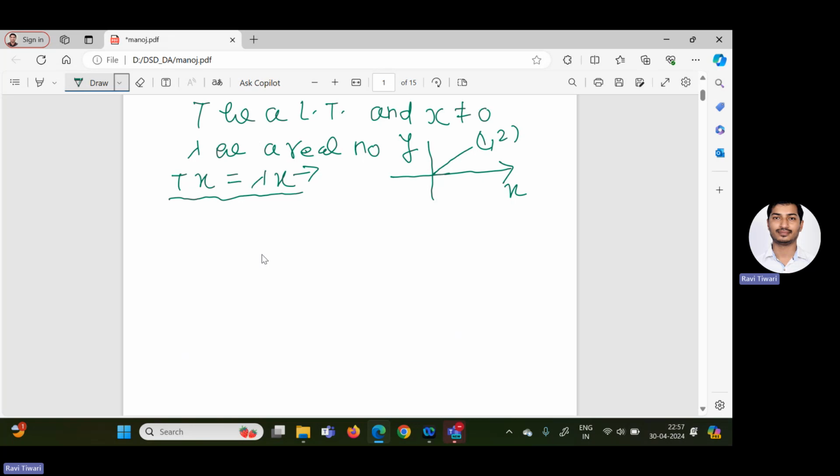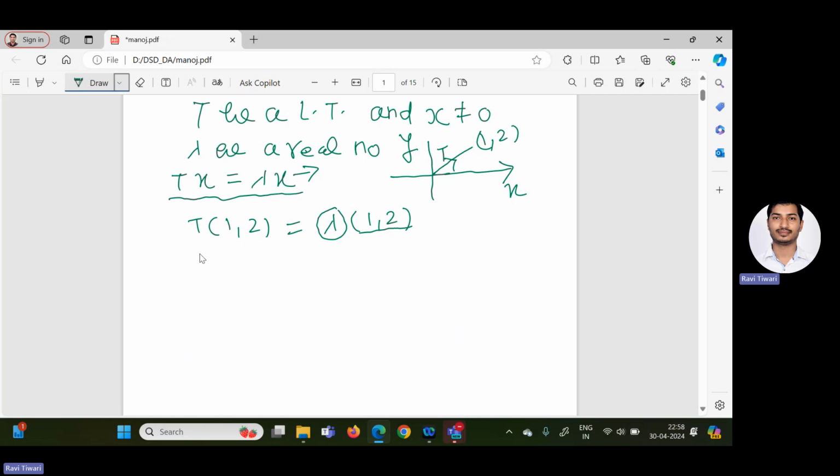So what is the meaning of eigenvalue and what is the meaning of eigenvector? If we have this vector (1, 2) and I apply T on this vector, then T of (1, 2) should always be a multiple of it, some lambda times (1, 2). Then only we can say that this lambda is the eigenvalue and this (1, 2) is the eigenvector.